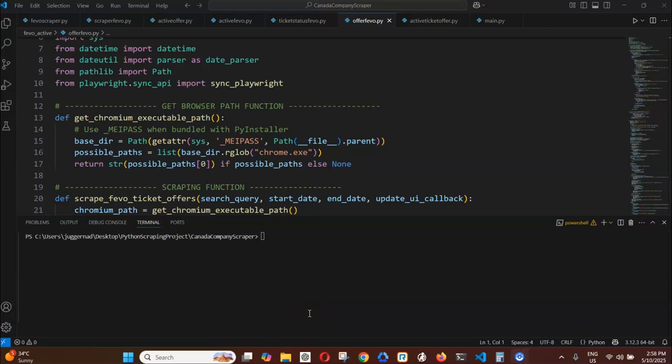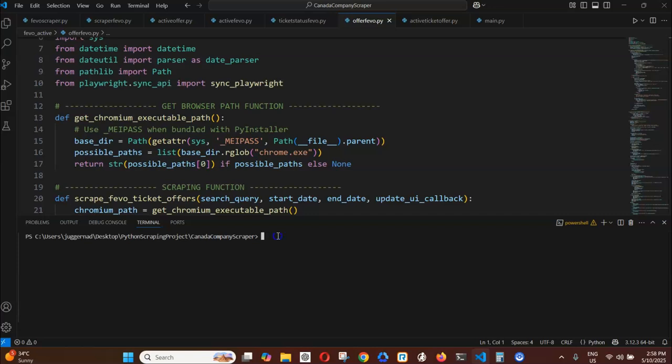Hey everyone, in this video I'm going to show you an app I built that automatically finds group ticket offers for events in 2025, or it can be a future ticket, using Bing search and the FEVO ticketing platform, whether you're looking for concerts, sports, college events. This tool saves you hours of manual scraping.